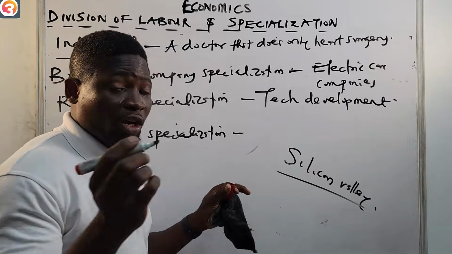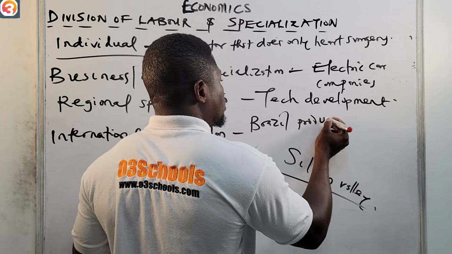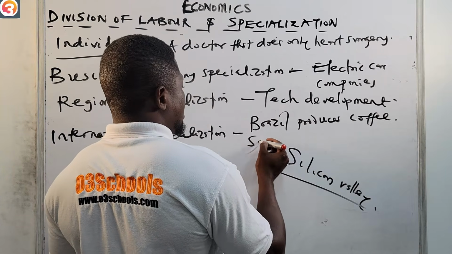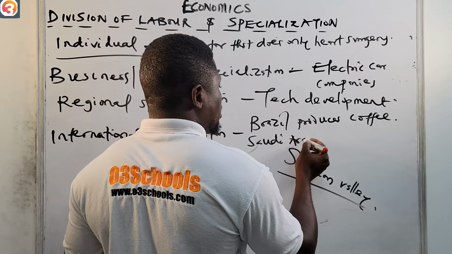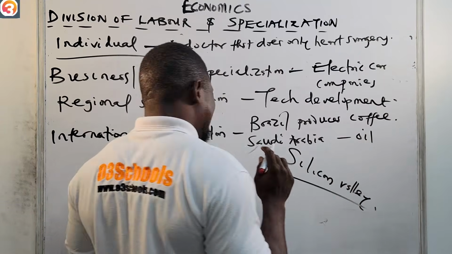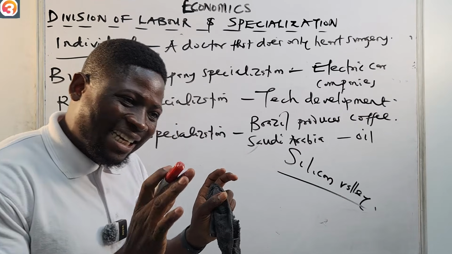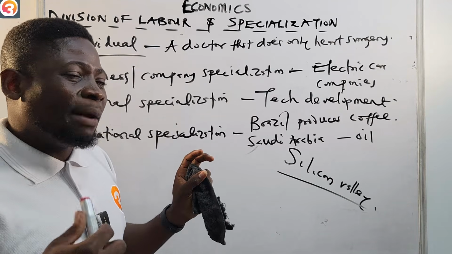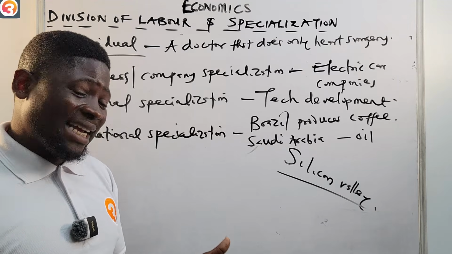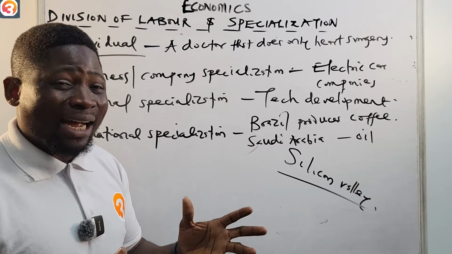Okay, for this one, we'll talk about Brazil, for example. Brazil produces coffee, while Saudi Arabia produces oil. With this, we see that even countries are specialists in a particular type of product that they produce. I don't know which one I would say for Nigeria.